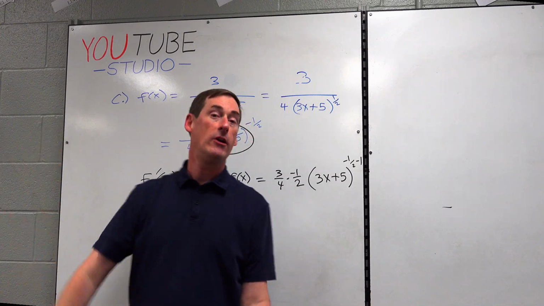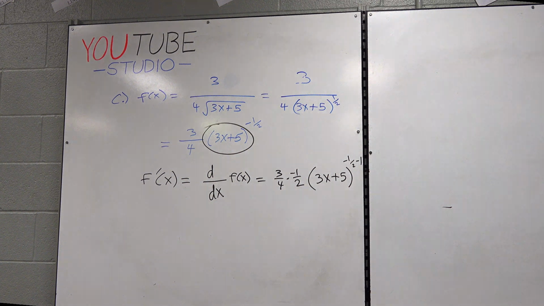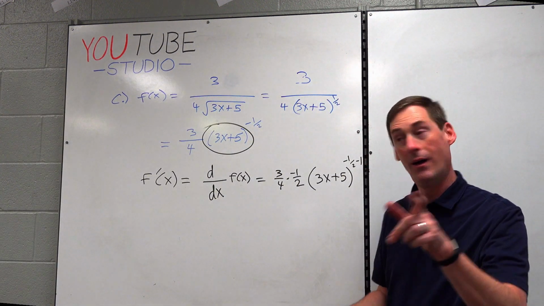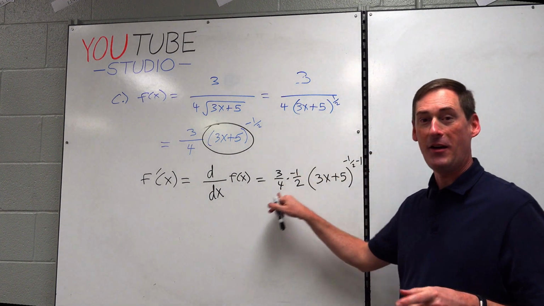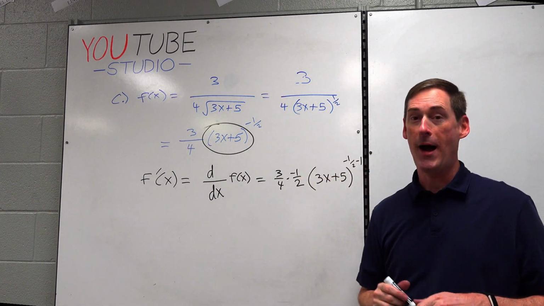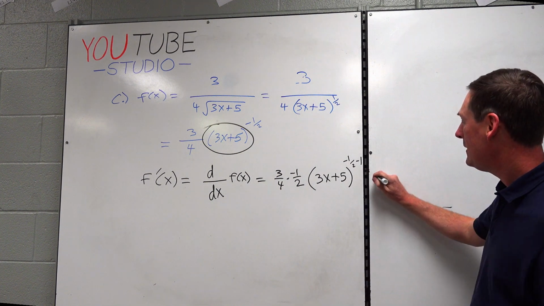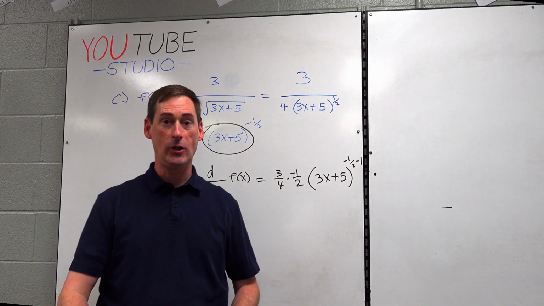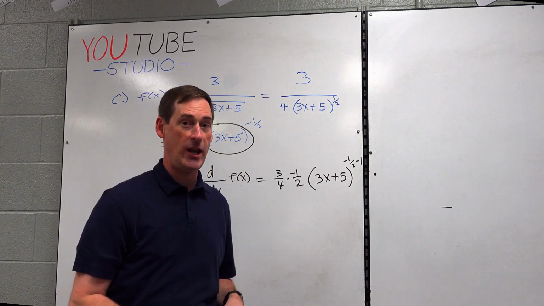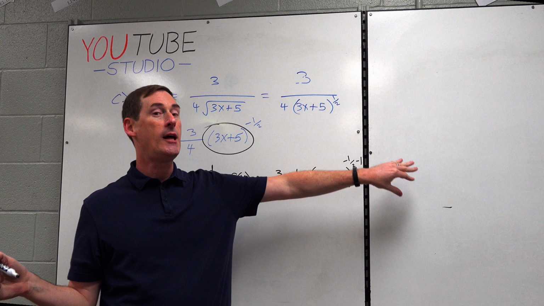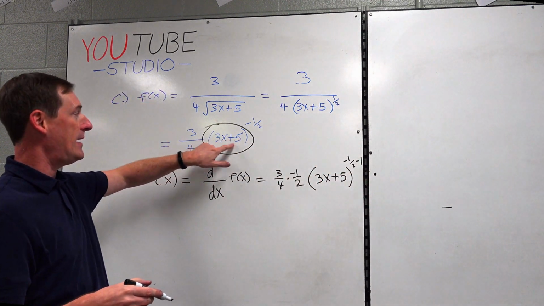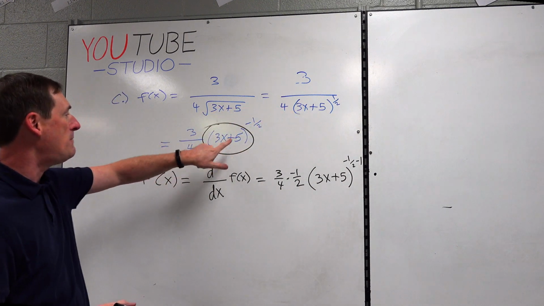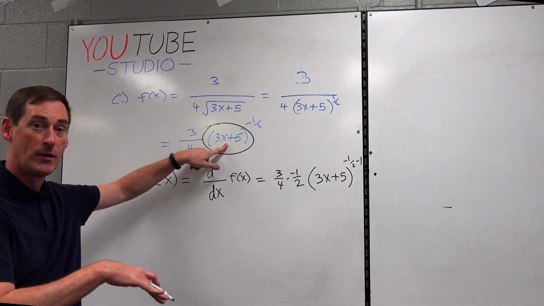So I guess I'll just walk over here to my podium of bad ideas. No, Mr. Wade, wait a second. Wait a second. Okay, the power came down. The base stayed the same. We dropped the power by 1 times. We just discussed that every single derivative has a chain rule. So we must multiply by the derivative of the original base. I've circled it for you right here. You can see it there and there. You can best see it right here, right before you take the derivative.